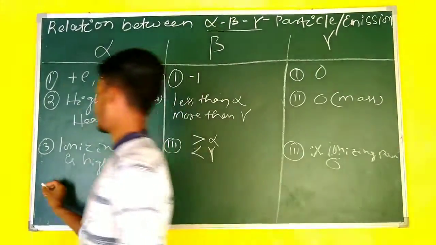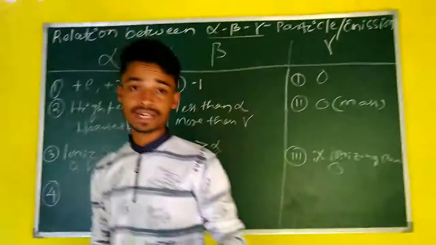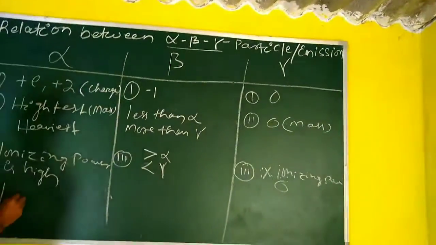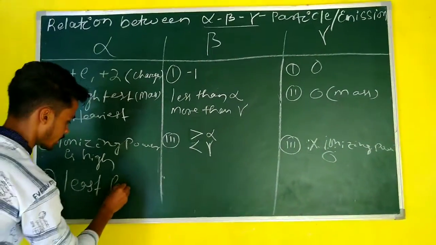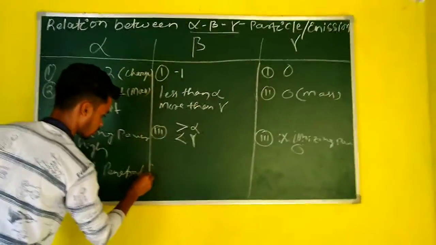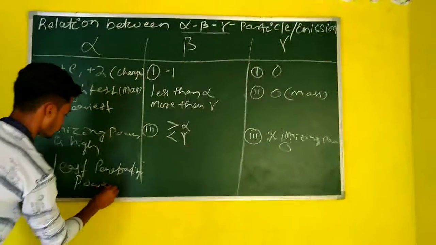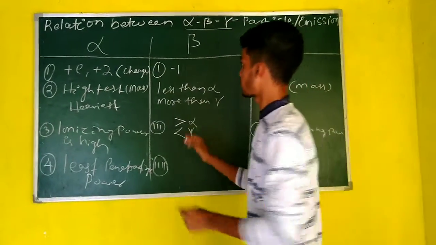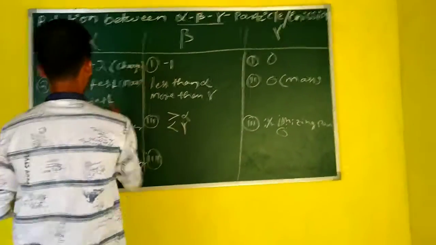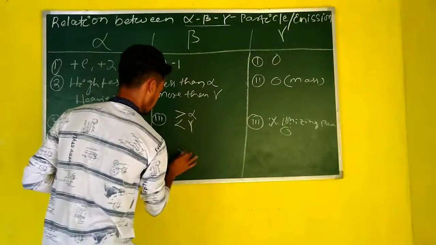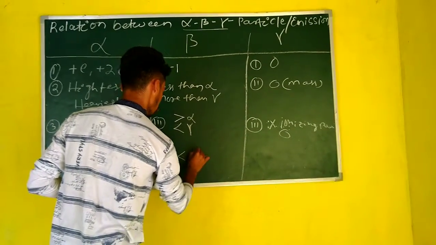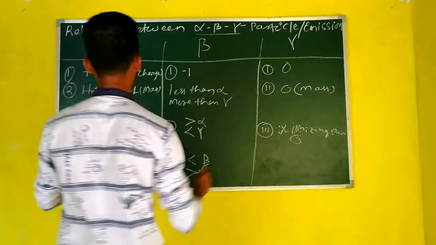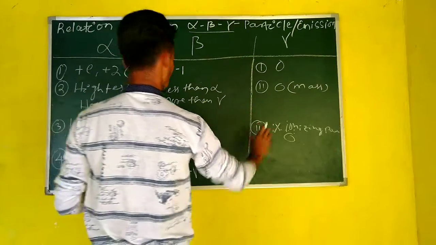Then students, about penetrating power. Penetrating power means travel capacity. So alpha particle's penetrating power is least. Beta particle's penetrating power is more than alpha and less than gamma, because gamma has no charge or mass.